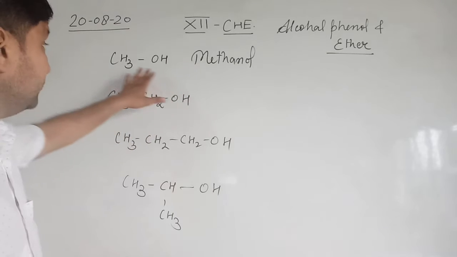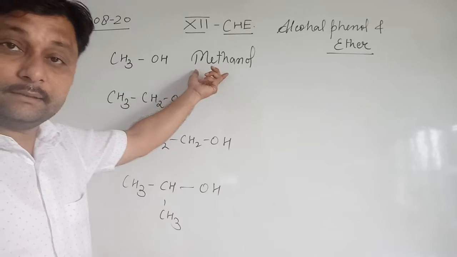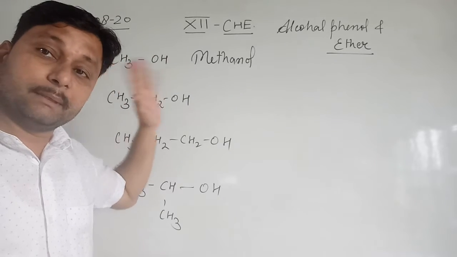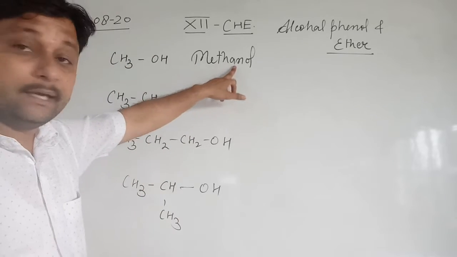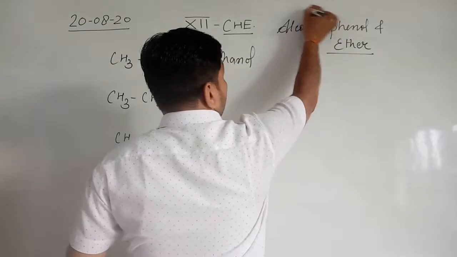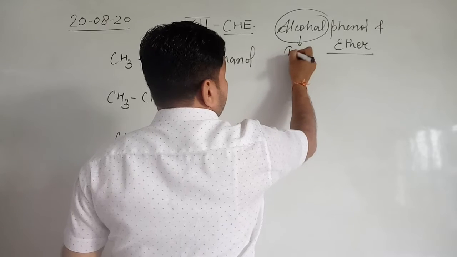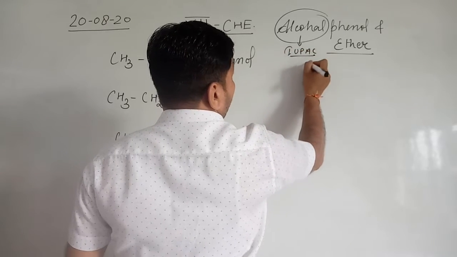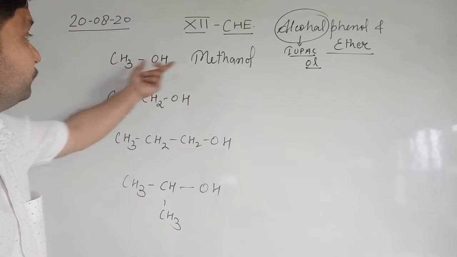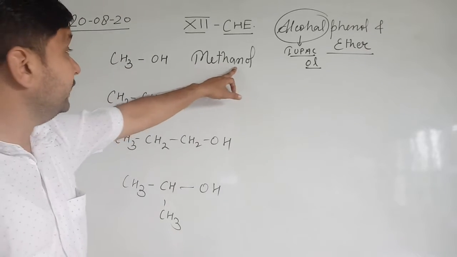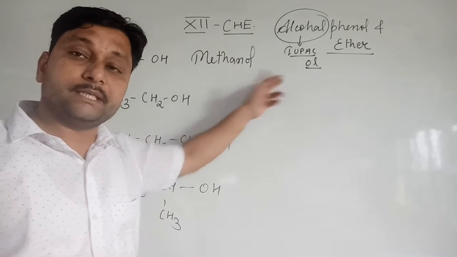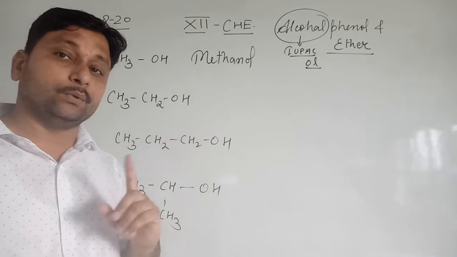We know very well about that. The one carbon is known as meth, and there is no double bond present, that's why it is ane, and it is added with the OH group. In the case of alcohols, in the IUPAC system, it is denoted by ol. Clear? So meth for one carbon, ane for single bonds, and ol for the alcoholic group. That is why it is known as methanol. It is the simplest alcohol.